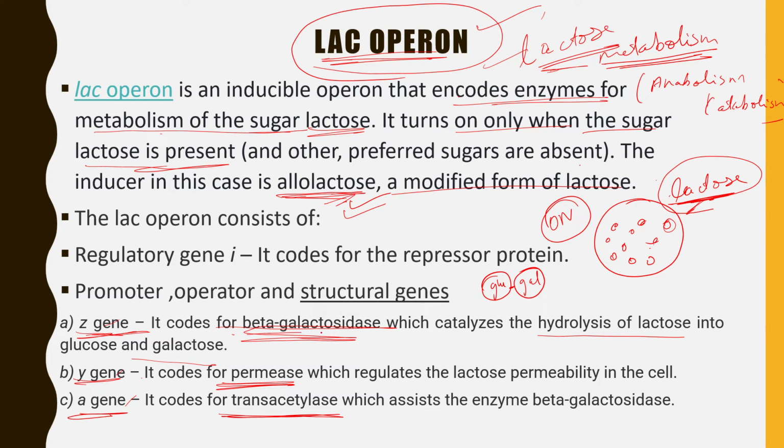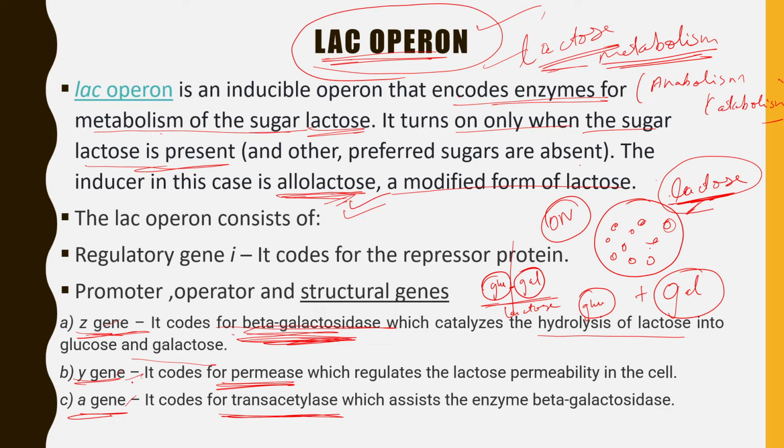What does this enzyme, beta galactosidase, do? It performs the hydrolysis of lactose. It separates the whole lactose molecule into two components: one is glucose, the second one is galactose. So this is now a simpler and easily digestible form, right? That is why beta galactosidase hydrolyzes the lactose molecule.